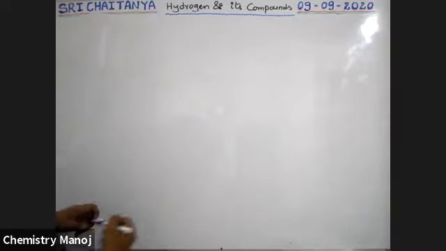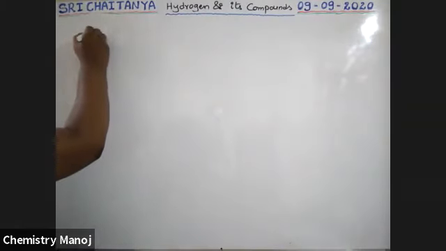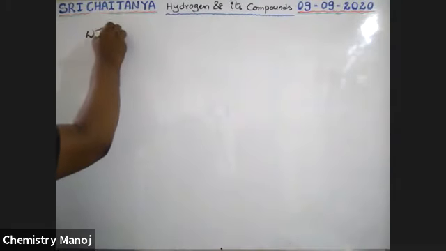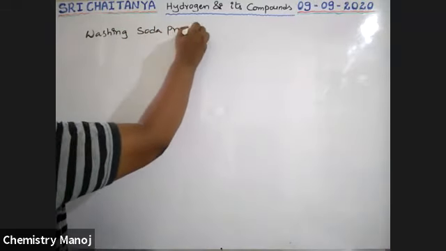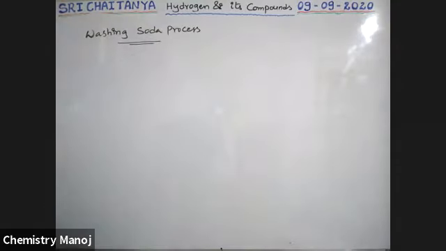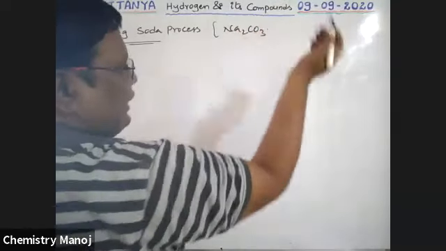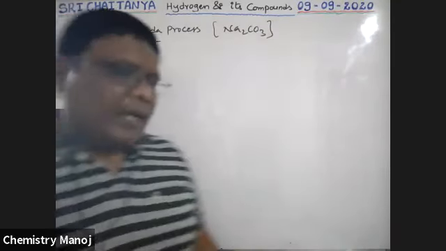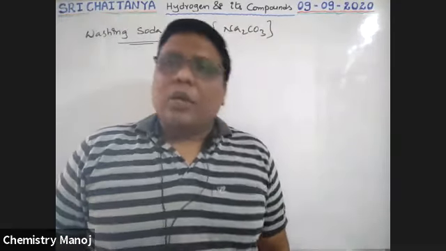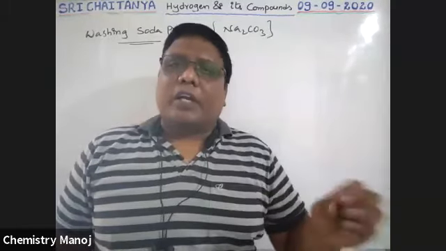Now that is the washing soda process. What is this washing soda process? Washing soda is nothing but generally Na2CO3·10H2O. I am taking the anhydrous substance, anhydrous Na2CO3, which is simply taken as washing soda. It is used to convert both temporary hard water and permanent hard water into soft water.